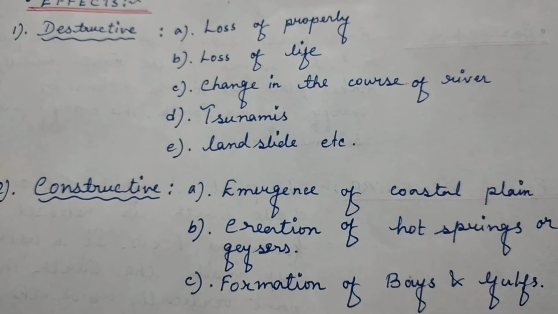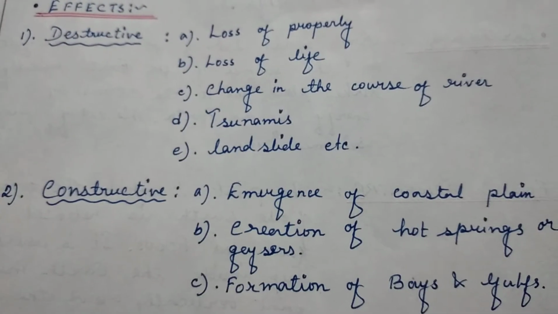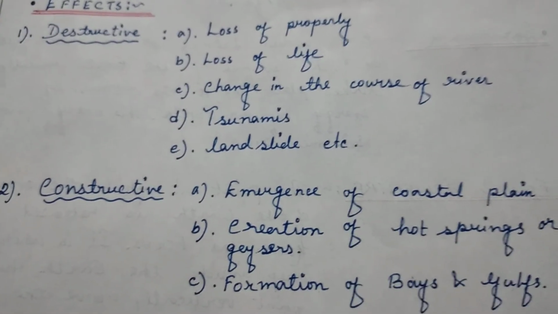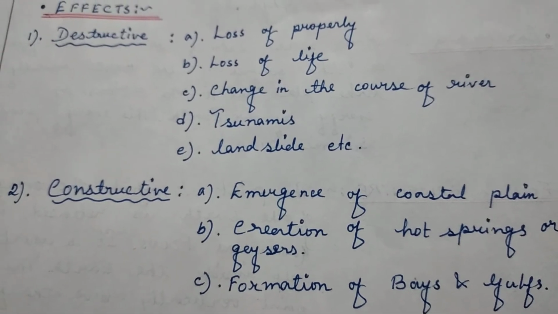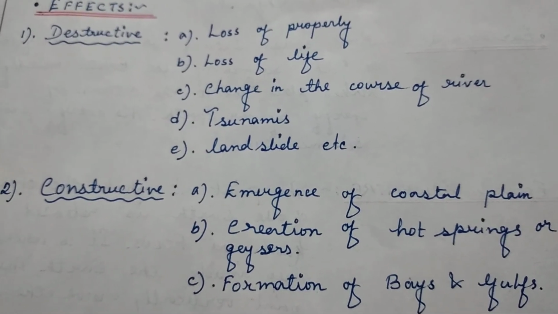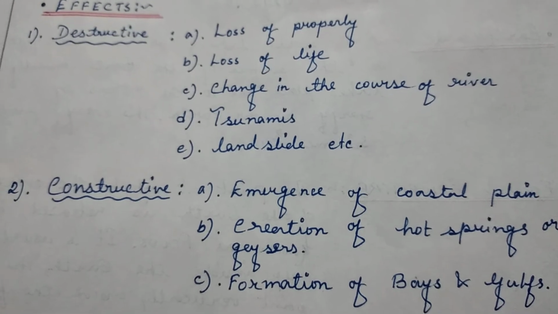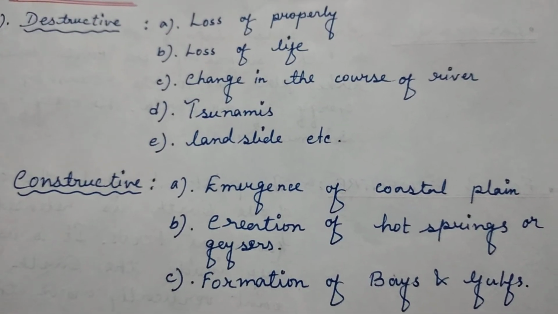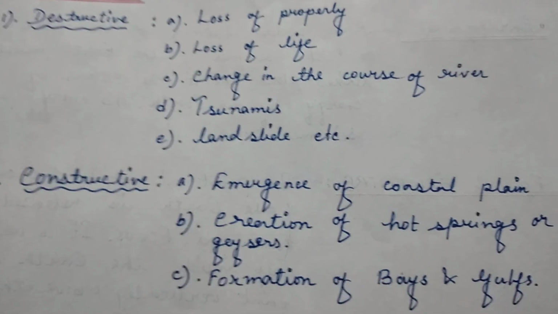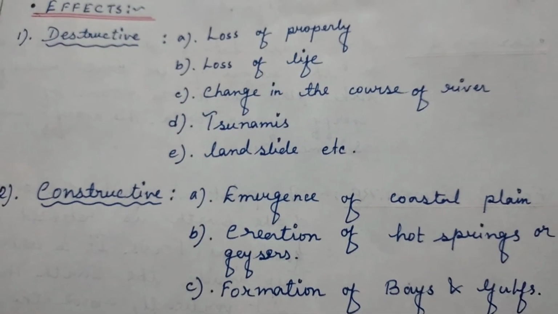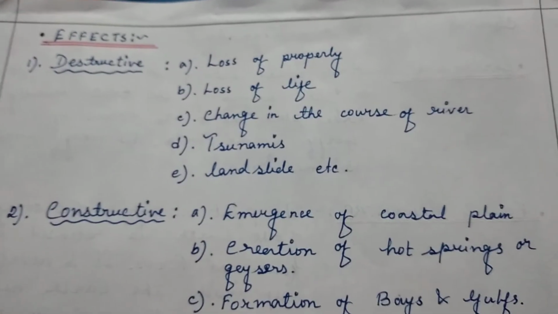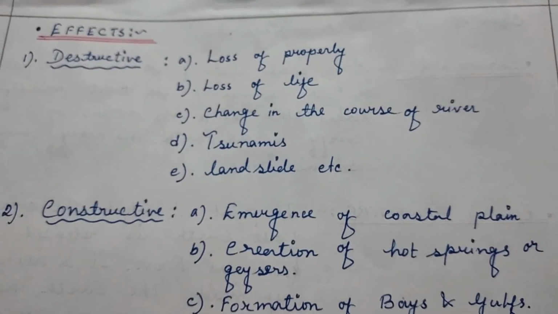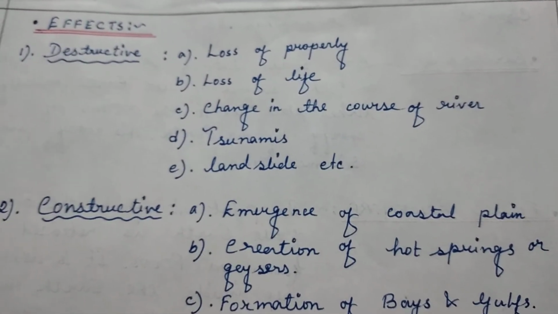That is known as a tsunami. Next, due to earthquake, landslide may also occur. So we can say that landslide can be the cause of earthquake, and landslide may also be caused by an earthquake. There are a few more as well, but these are the prominent ones that I have discussed here.